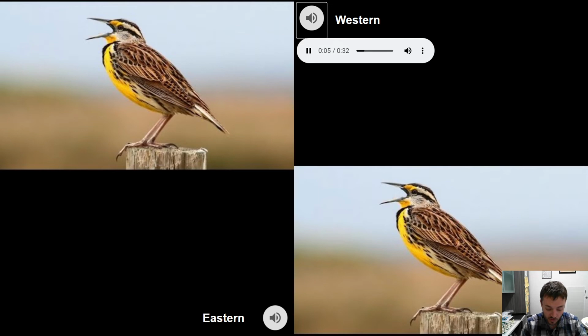That's the western meadowlark. Let's hear it one more time, as opposed to the eastern meadowlark.